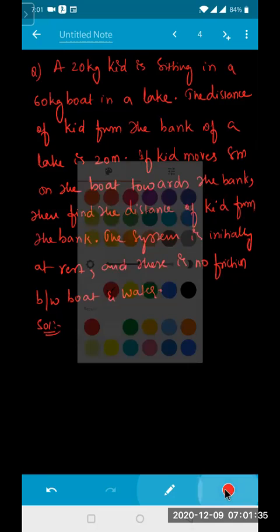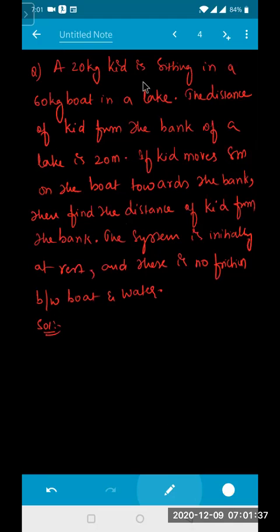First, try to draw the diagram. A 20 kg kid is sitting in a 60 kg boat. So we have a 60 kg boat like this, and in this one a boy, or a kid, is sitting. The mass of this is 60 kg, and this is your kid of 20 kg. The distance of the kid from the bank of the lake is 20 meters. That means if this is the bank of the river and this is the water.